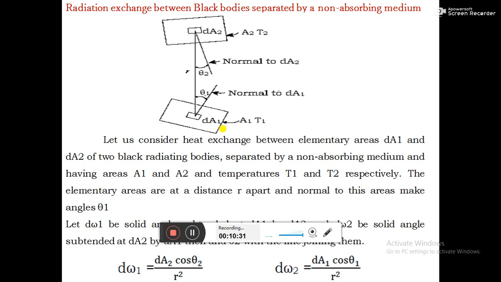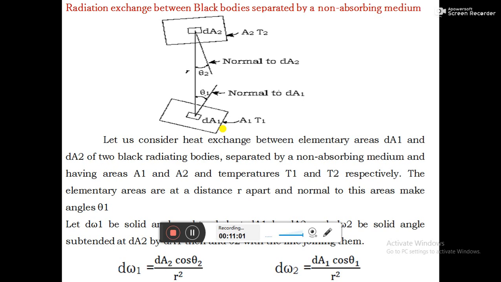Then we are calculating the amount of radiation emitted by the small bodies dA1 and dA2. Then by integrating we can find the amount of radiation emitted by A1. These small elementary areas are at temperature T1 and T2 respectively.